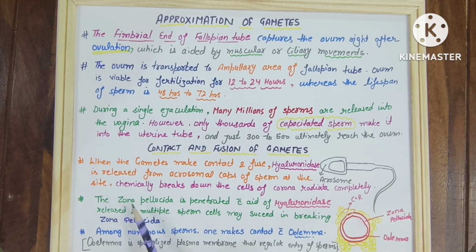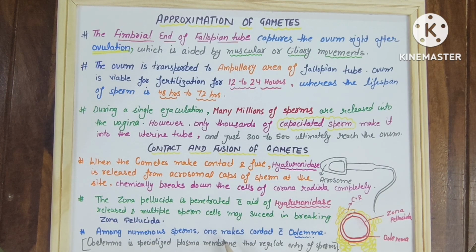Now the zona pellucida is penetrated with the aid of the released hyaluronidase, and multiple sperm cells may succeed in breaking the zona pellucida. First they will pierce the corona radiata layer, then some of them will go inside. They will succeed in breaking this layer, the zona pellucida, and come inside.